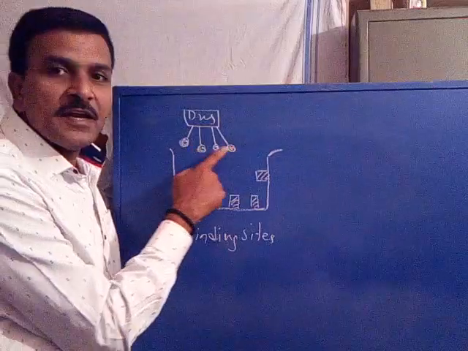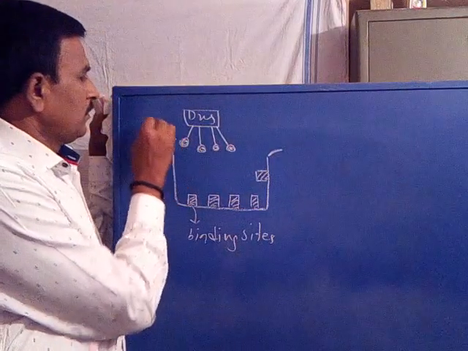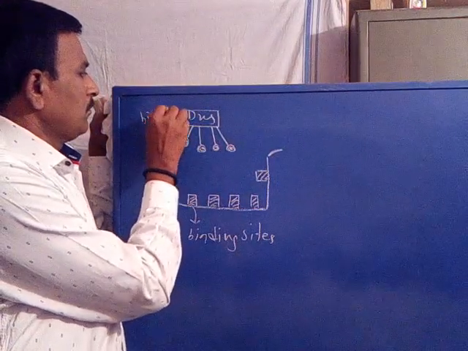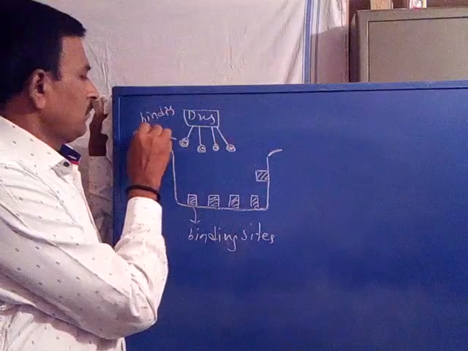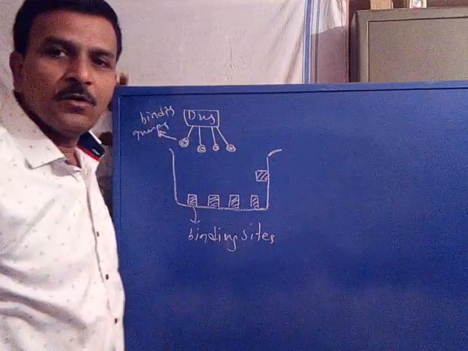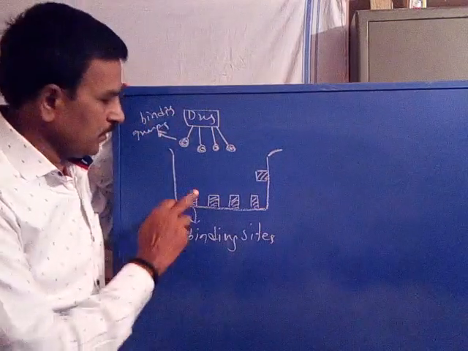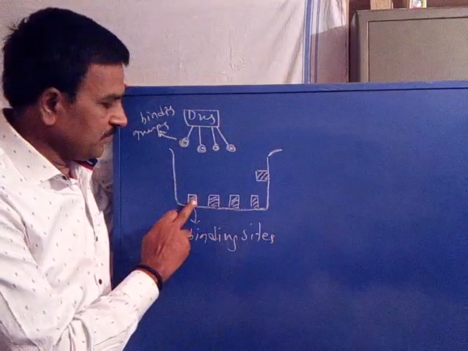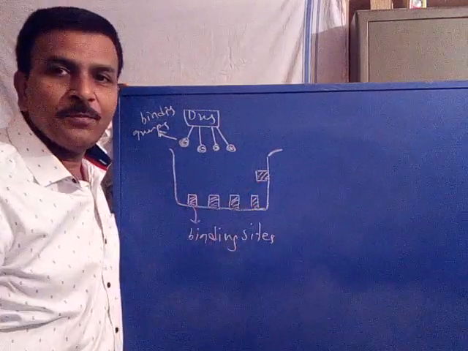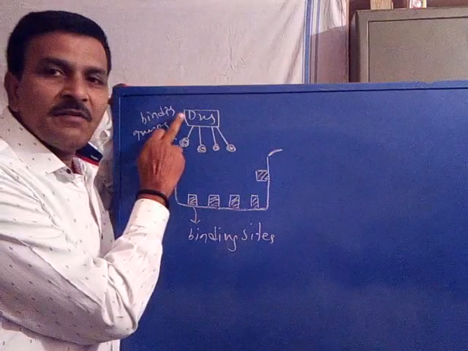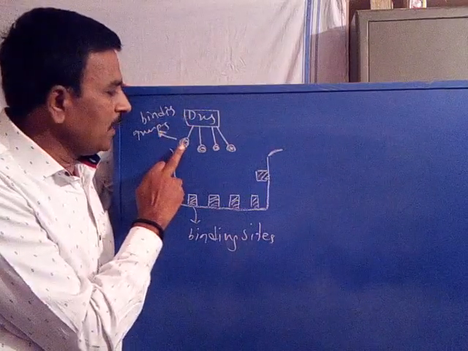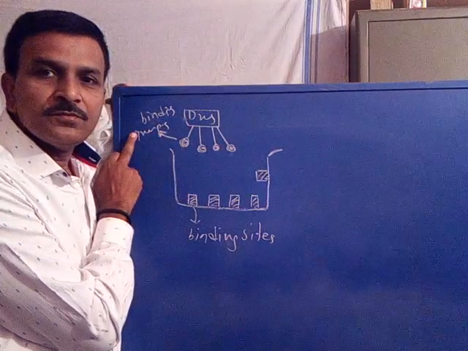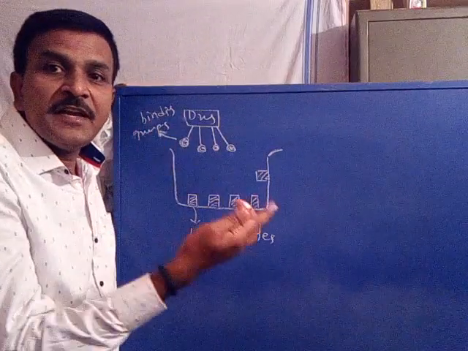Now these are the binding groups. Now you count. At the target there are 5 binding sites: 1, 2, 3, 4, 5. 5 binding sites. But in our lead there are only 4 binding groups. It has insufficient binding groups.